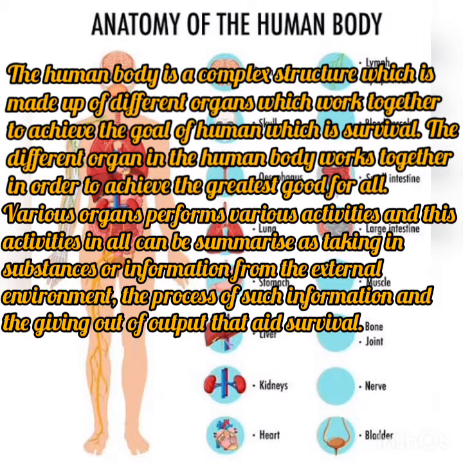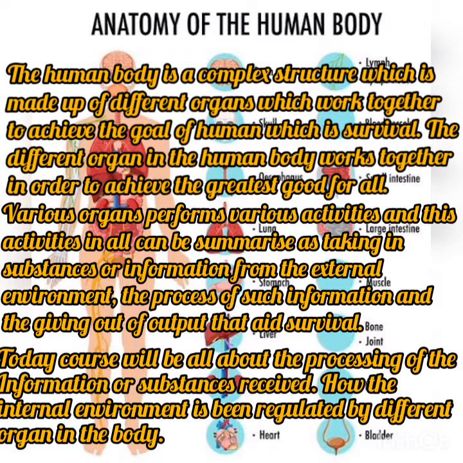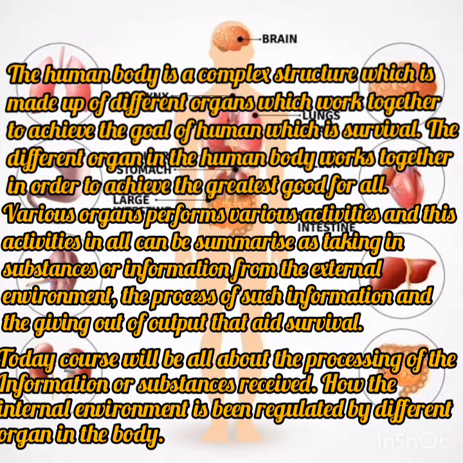Various organs perform various activities, and these activities in all can be summarized as taking in of substances or information from the external environment, the processing of such information, and the giving out of outputs that aid survival. Today's course will be all about the processing of the information or substances received, and how the internal environment in the body is regulated by different organs in the body.